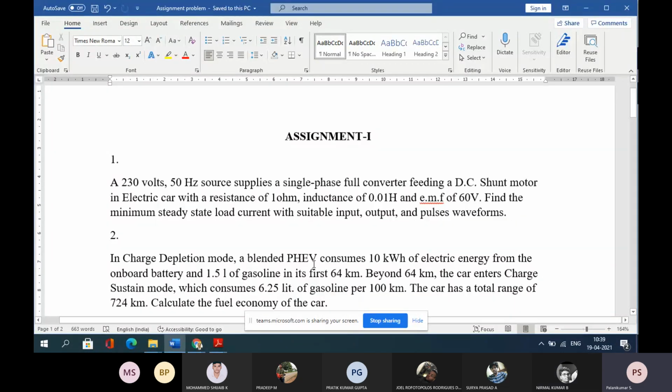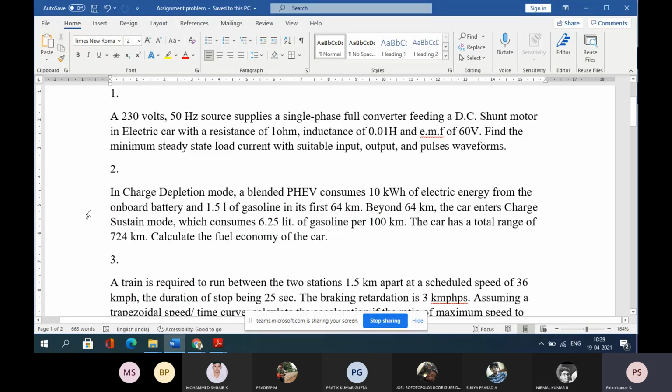The second problem is also, once again, the same problem we did in the classroom. In a charge depletion mode, a blended plug-in hybrid electric vehicle consumes 10 kilowatt hour of electrical energy from the onboard battery and 1.5 liter of gasoline in its first 64 kilometers. Beyond 64 kilometers, the car enters charge sustain mode, which consumes 6.25 liters of gasoline per 100 kilometers. The car has a total range of 724 kilometers. Calculate the fuel economy of the car.